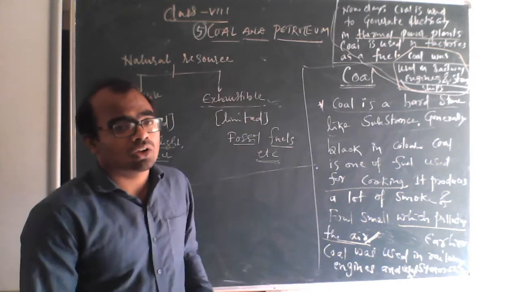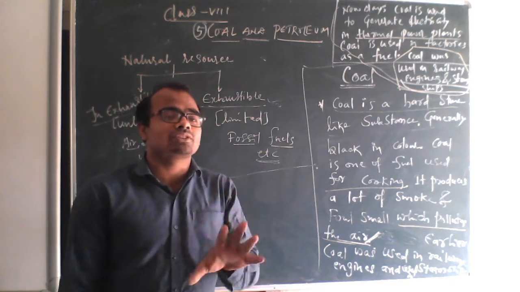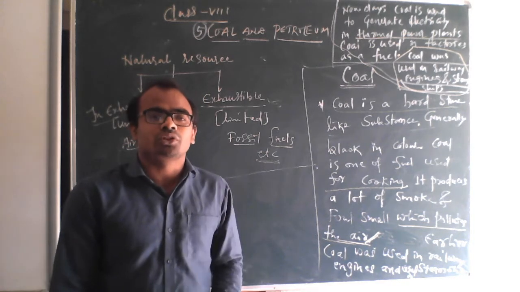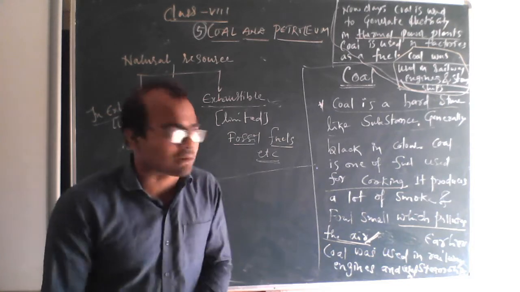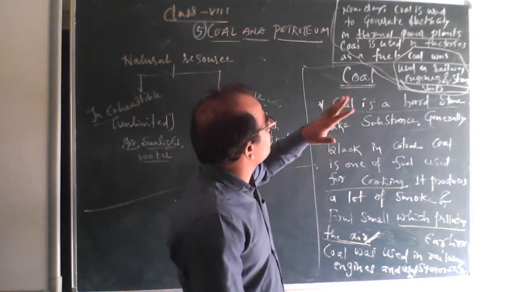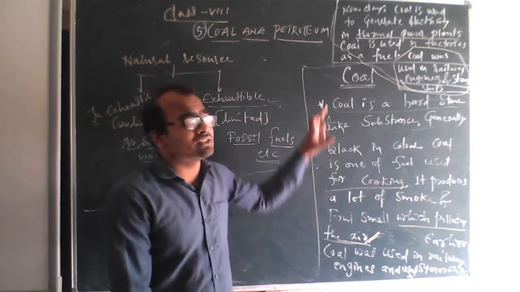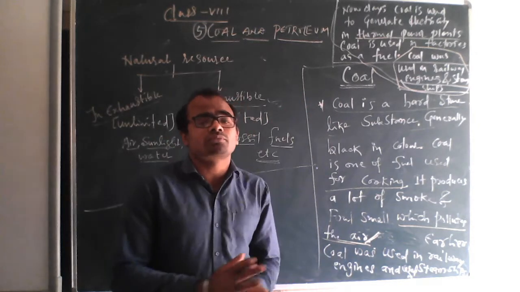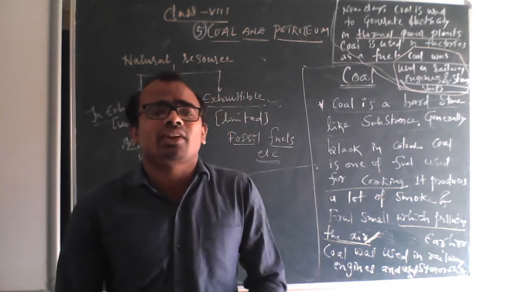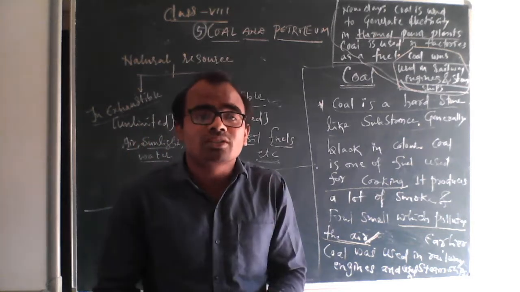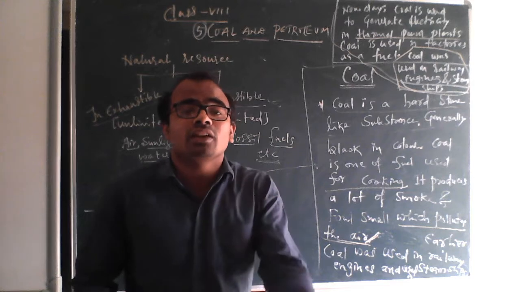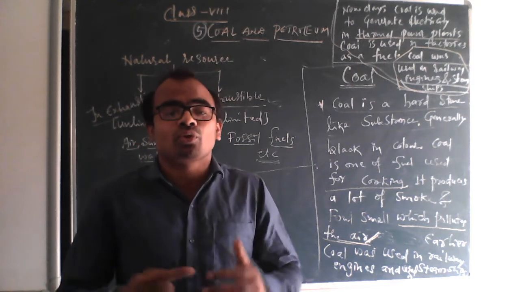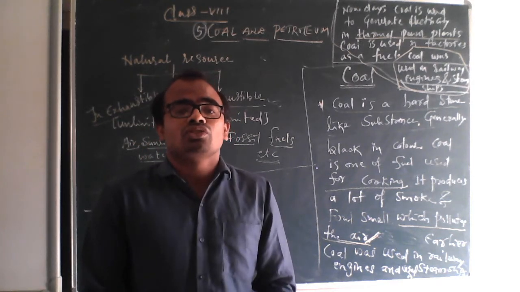What is coal? Coal is made up of which material? Coal is a form of a carbon. You should remember this. Very much important thing is it is made up of carbon and it is used in thermal power plants. Coal is used in factories as a fuel. This question might ask you, why coal is used in factories as a fuel? Because coal is a good conductor of heat. And sorry, coal is, which we can say, it burns very rapidly. It produces lot of smoke.